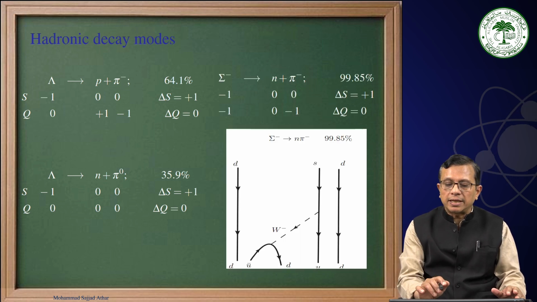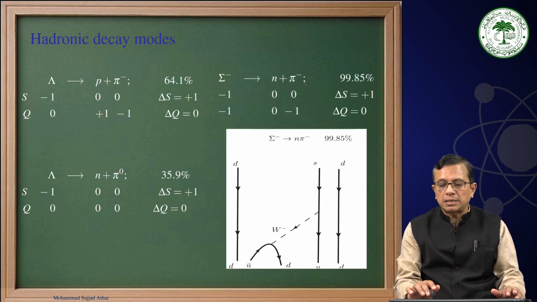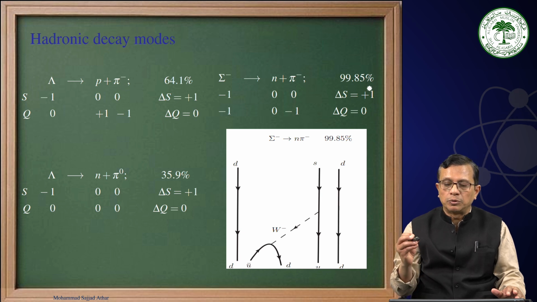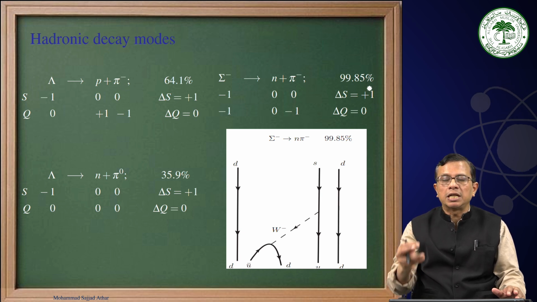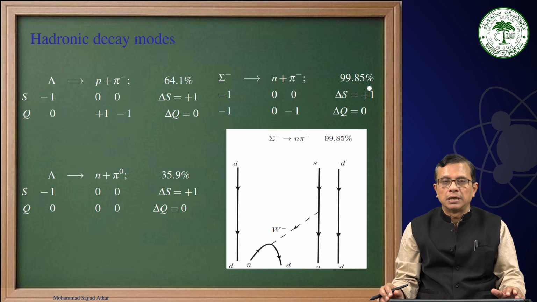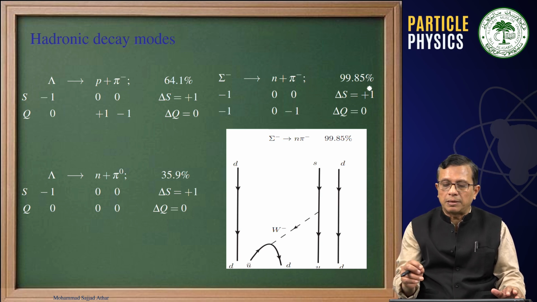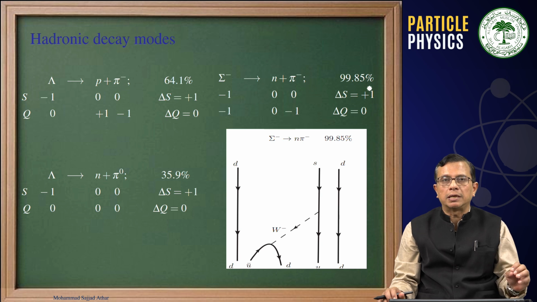Now, we take another example where a sigma minus is changing to n plus pi minus. The branching ratio for this is 99.85%. That means if you take 10,000 sigma minus, then 9,985 times you will observe a sigma minus decaying into n plus pi minus.